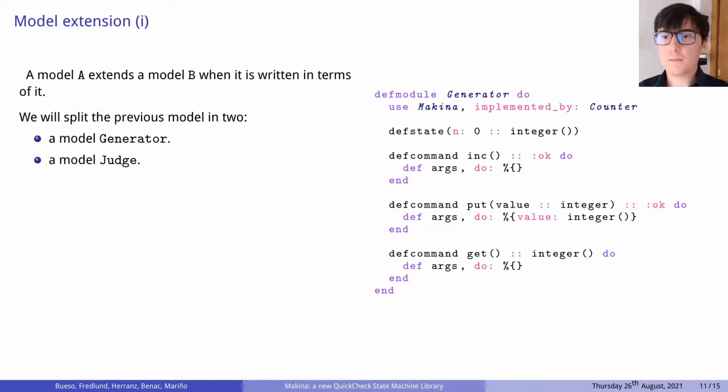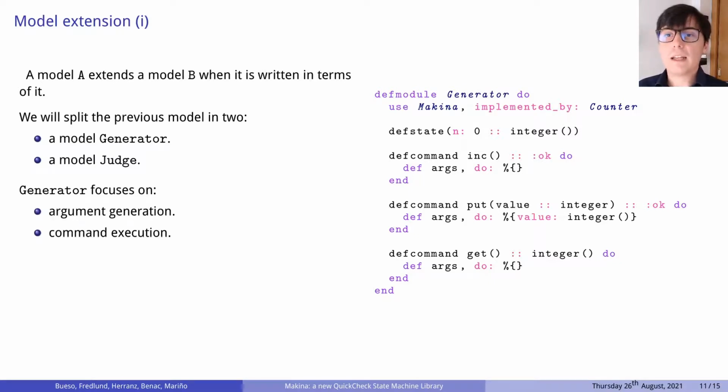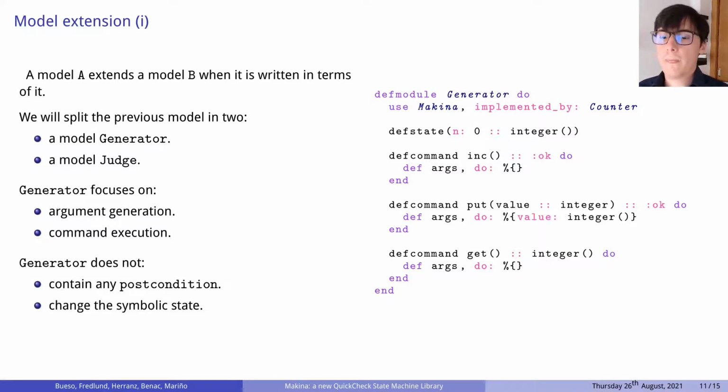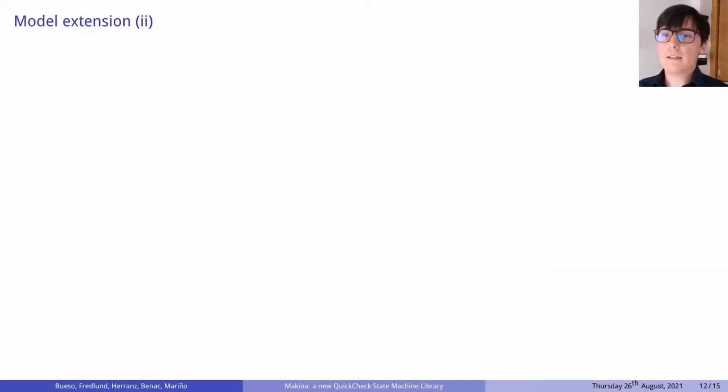We will start with the generator model. Generator is our base state machine. It focuses on argument generation and command execution. By looking at the example, we can see that the generator does not check any postcondition, nor does it change the symbolic state, since it is not needed to generate new values. Now, we will write the judge model which extends generator.